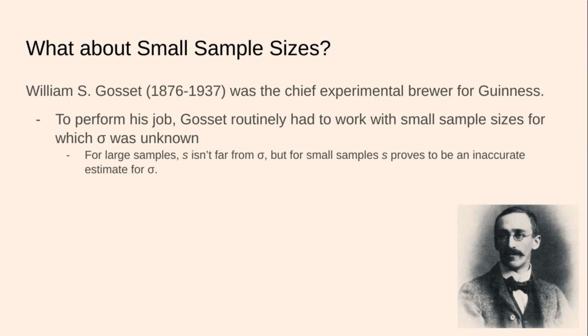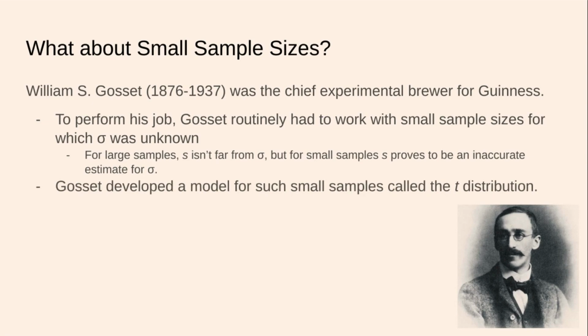The smaller the sample, the more unpredictable things get. And that's the problem that Gosset dealt with. Now, when I talk about small, we are talking about single-digit samples. This is pretty far from our benchmark of 30. So Gosset was dealing with samples in the single digits, all right? And not the upper single digits, mind you. We're talking about 5 and below here.